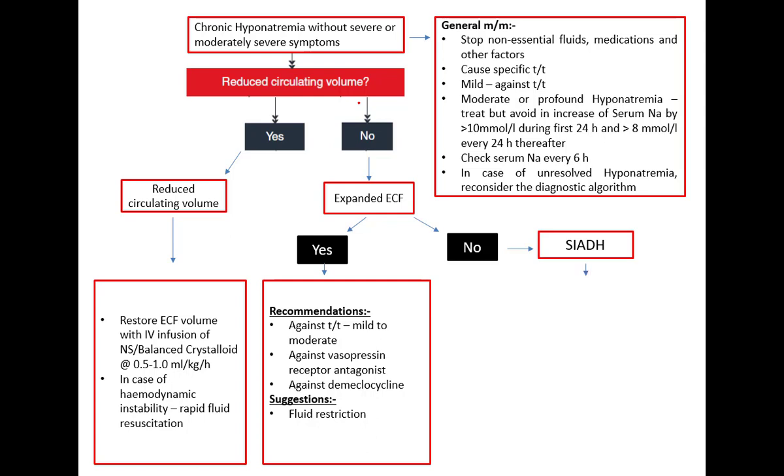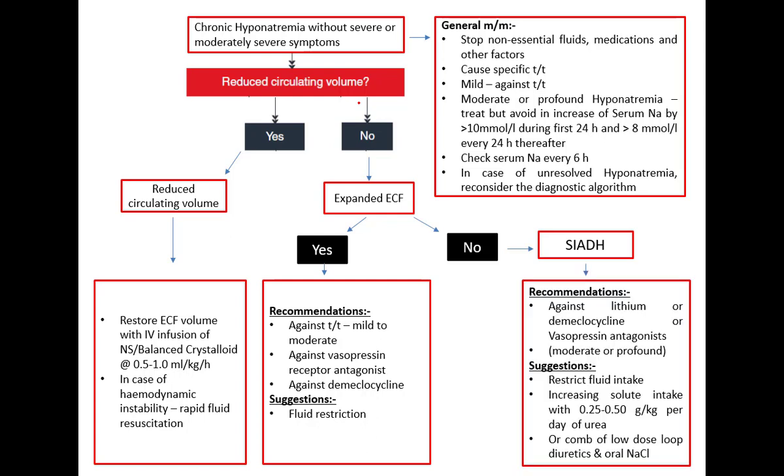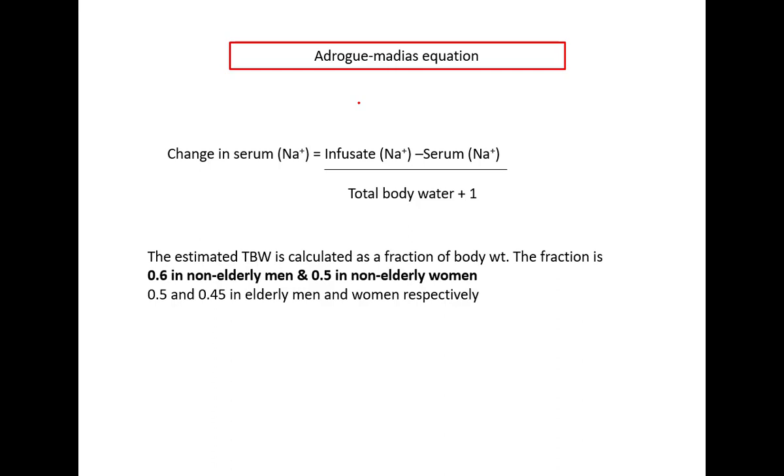The diagnosis is SIADH, and the recommendation here also is: don't use lithium, don't use demeclocycline, don't use a vasopressin antagonist, and only treat the moderate to profound cases. Treat by restricting fluid intake and by increasing solute intake with 0.25 to 0.5 gram per kg per day of urea, and a combination of low dose loop diuretics or oral NaCl. This is a low solute cause, so we have to increase the solute intake in such patients. But there is no use of vasopressin antagonist, lithium or demeclocycline in case of SIADH.